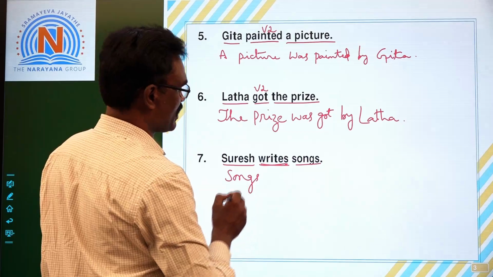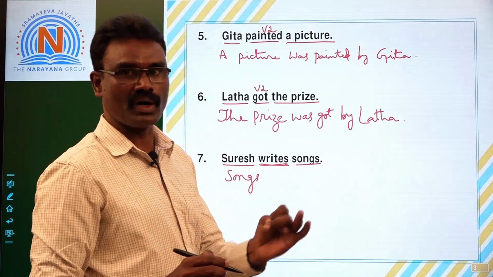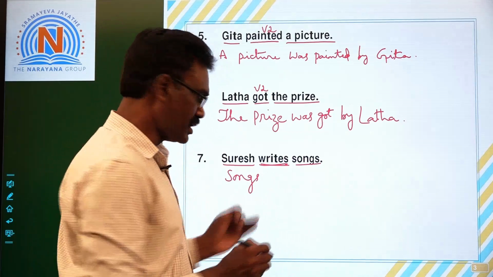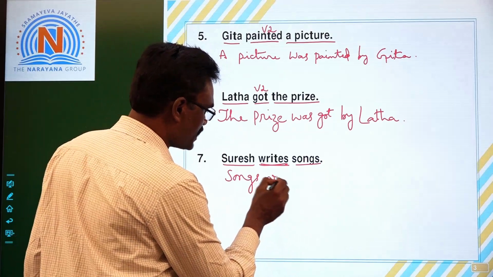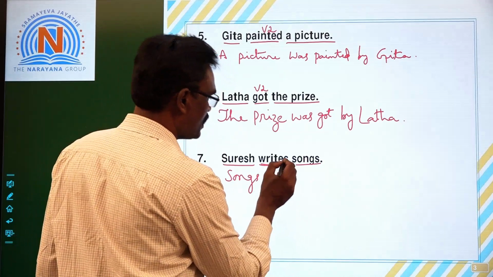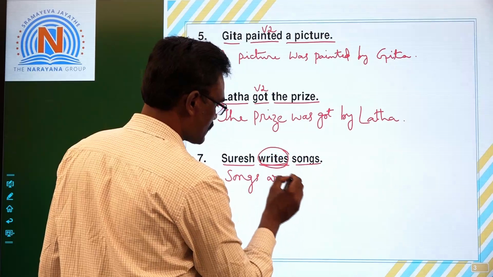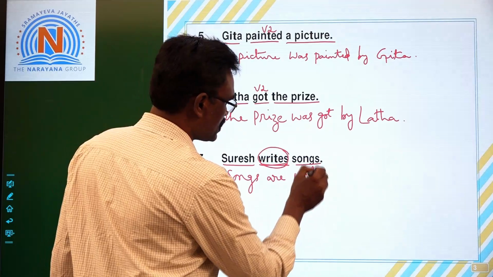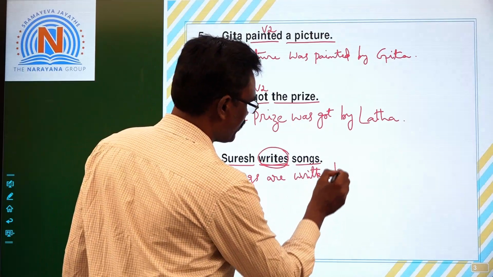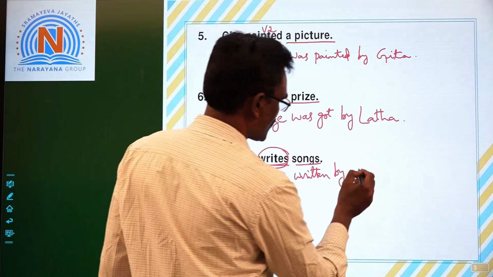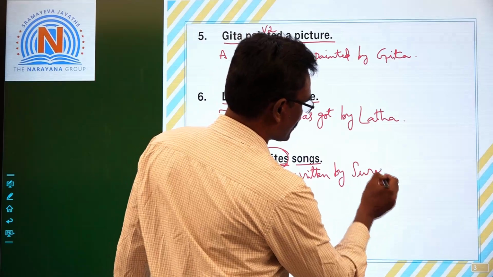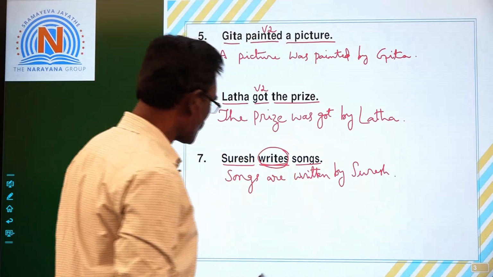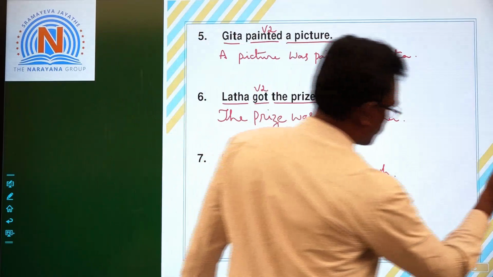In present tense we have to use be forms is, am, are. Songs plural, so that takes are. Are is be form, songs are. What is V3 of this writes? Write, wrote, written. Songs are written by Suresh. Songs are written by Suresh.